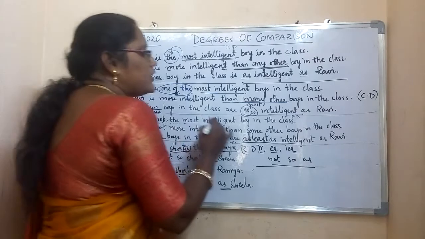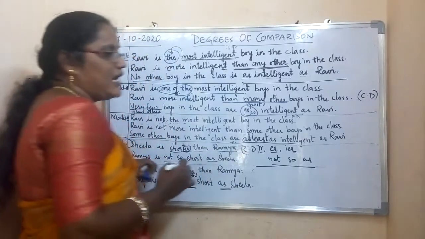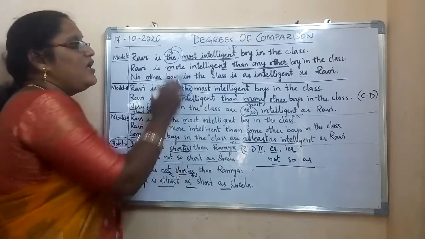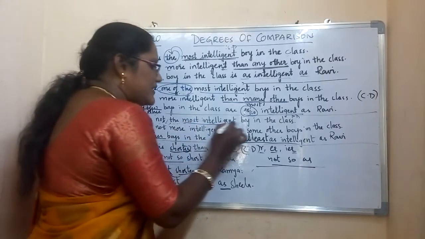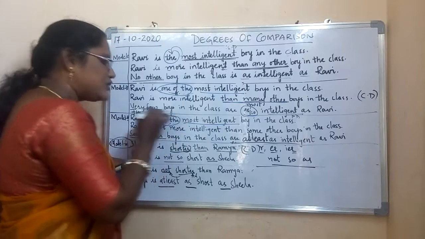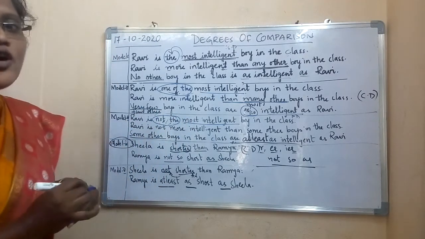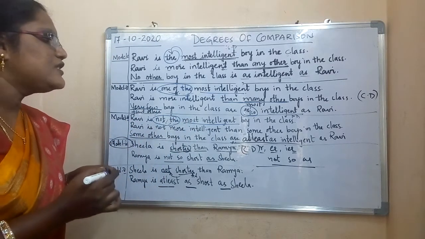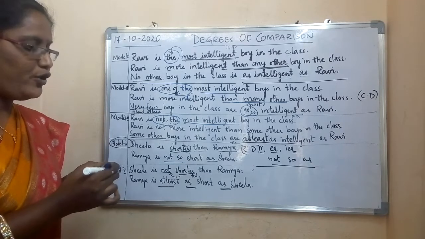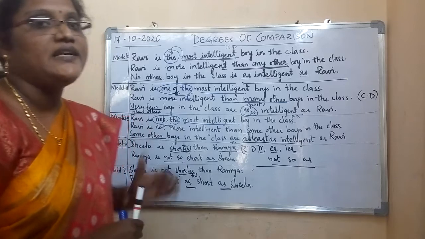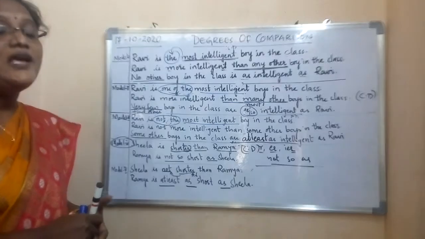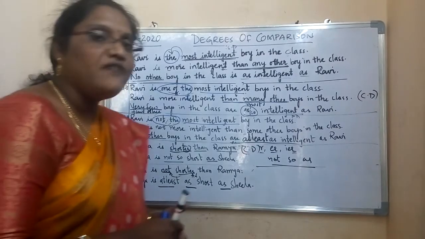Ravi is not the most intelligent boy in the class. Now see the difference here. The plus adjective, one of the plus adjective. So before this adjective, what you got? Not plus the. So Ravi is not the most intelligent boy in the class. So by seeing the sentence itself, we can understand that this sentence is in negative sense.